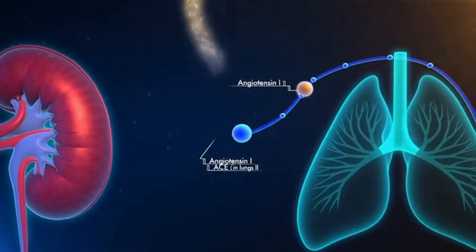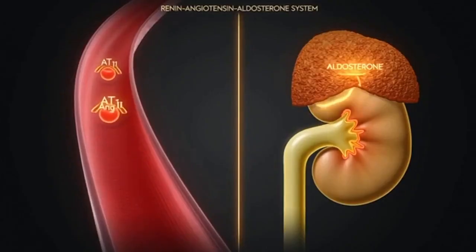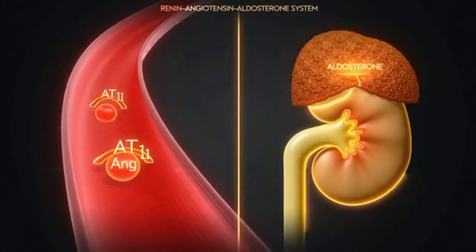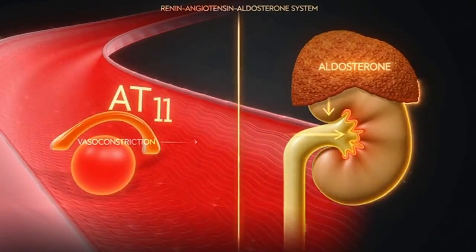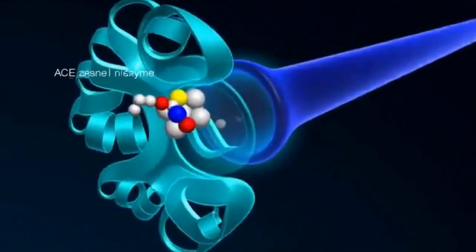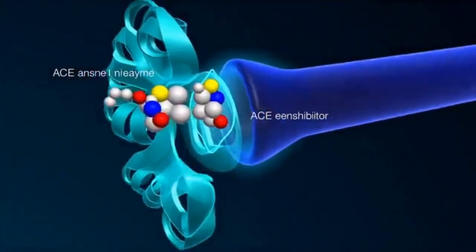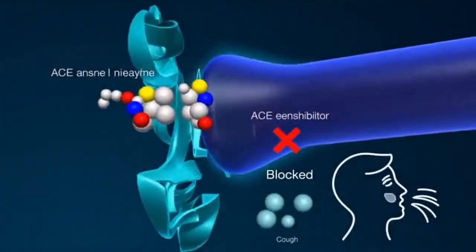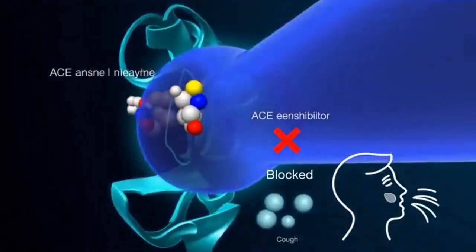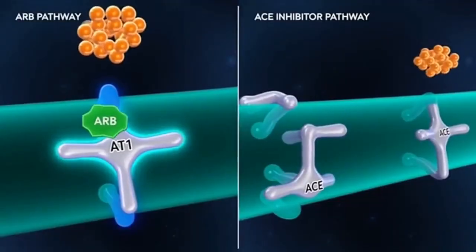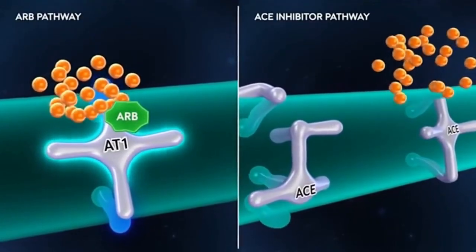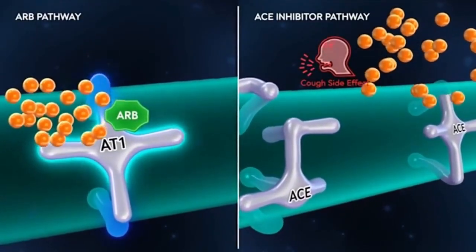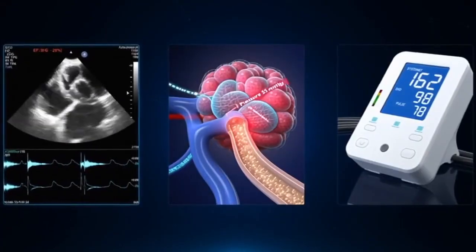The key clinical difference: ACE inhibitors also block the breakdown of bradykinin. Bradykinin is a vasodilatory peptide normally degraded by ACE. When ACE is inhibited, bradykinin accumulates, causing the classic dry, non-productive cough in about 10 to 15% of patients. This is the most common reason patients switch from ACE inhibitors to ARBs. ARBs do not affect bradykinin, so they do not cause cough.